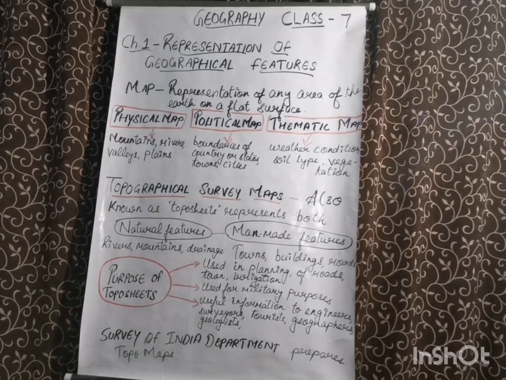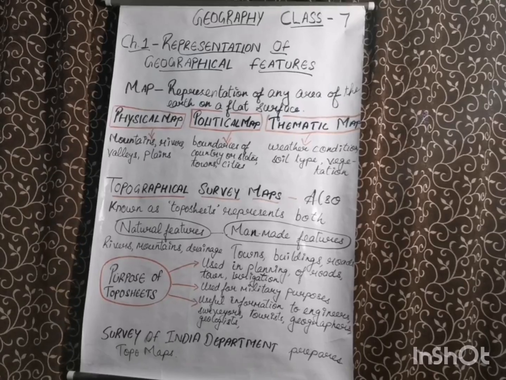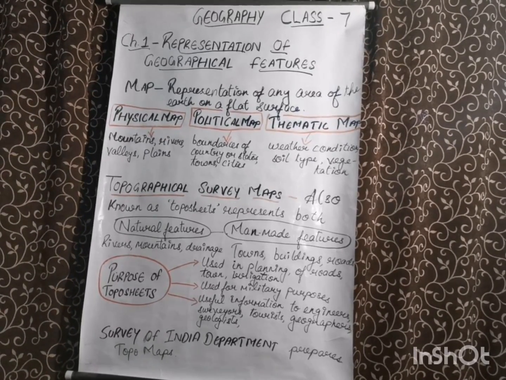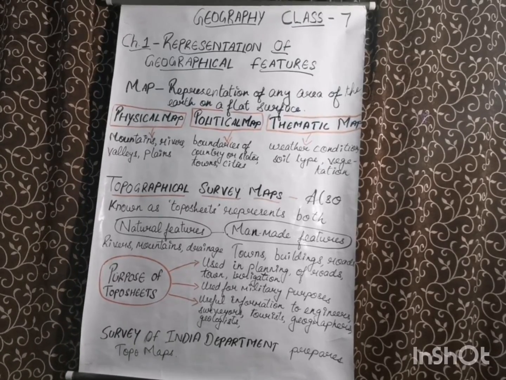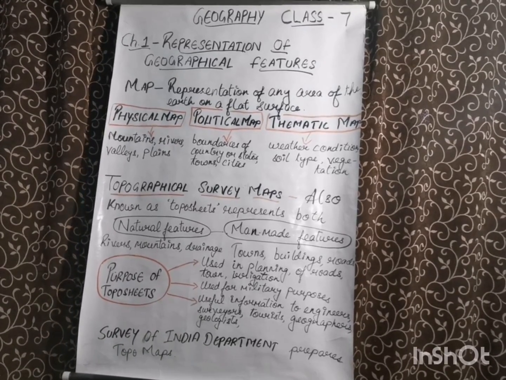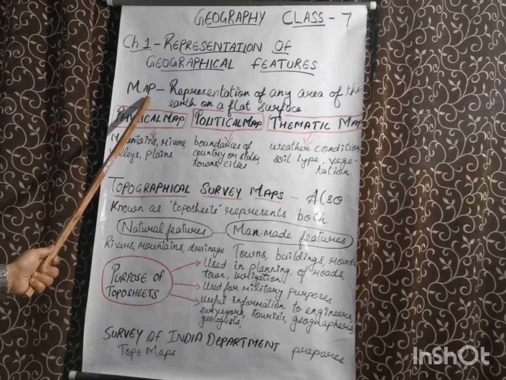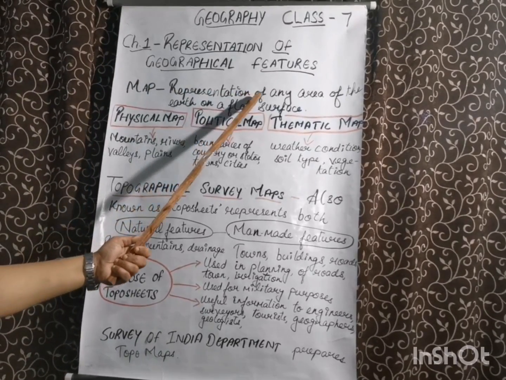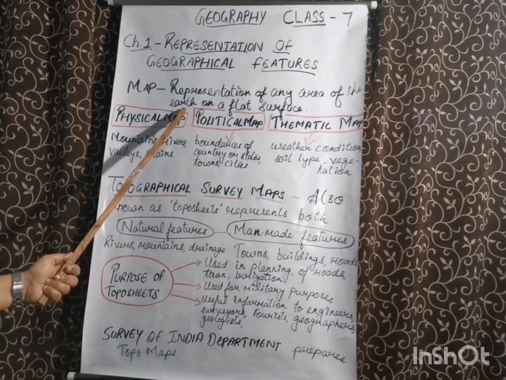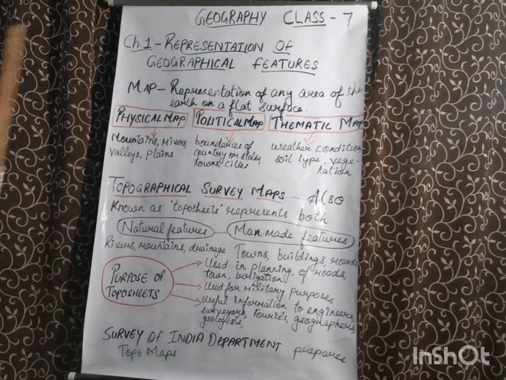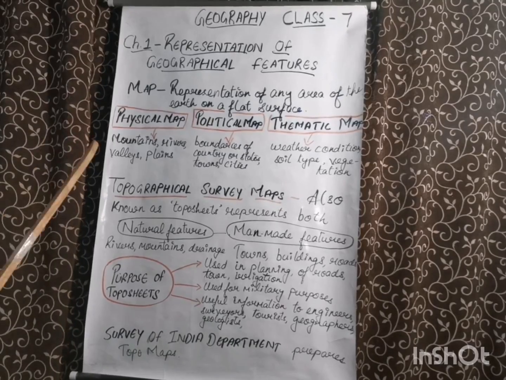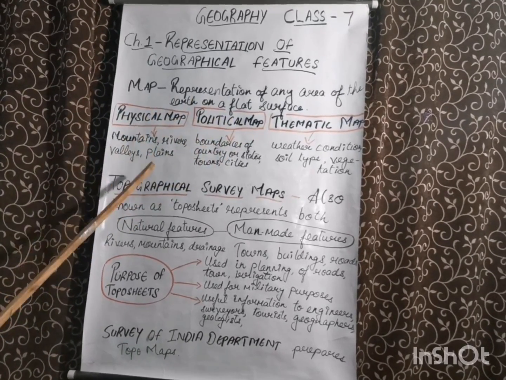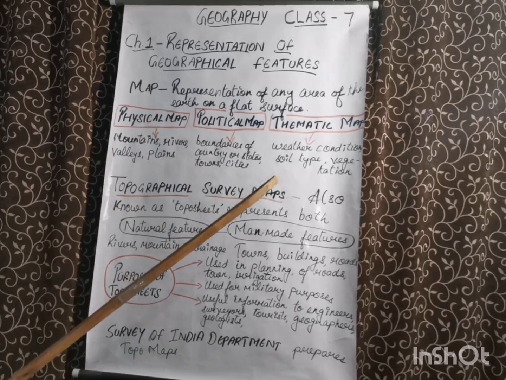Students, in your earlier class, you have used maps to represent certain geographical features like political map, physical map, isn't it? Let's have a recall of those. So, what is a map? A map is a representation of any area of the earth on a flat surface. Now, there are maps in which we show different kinds of geographical features.